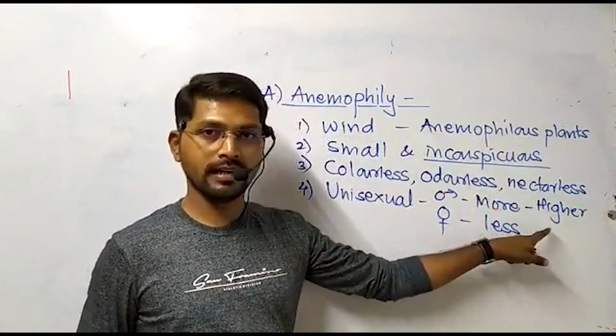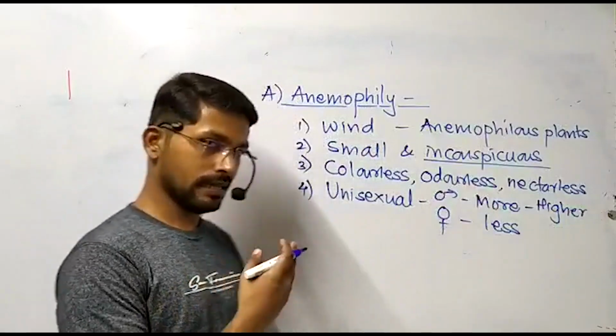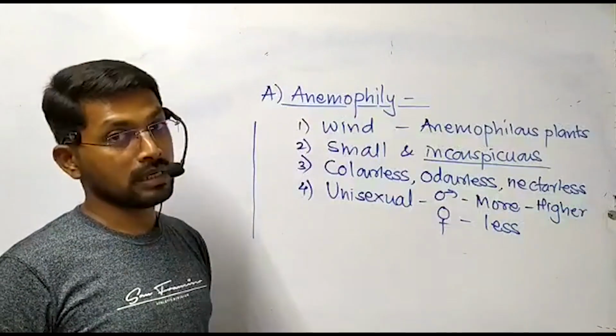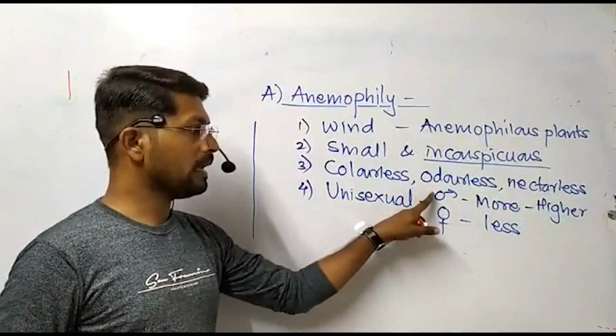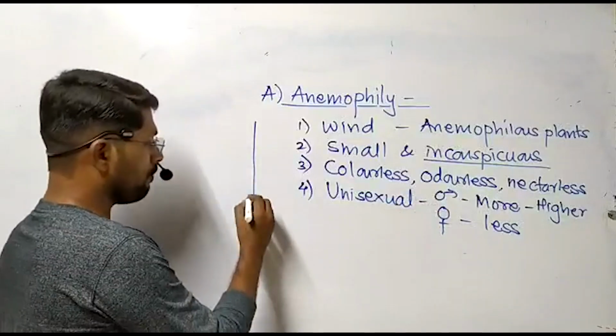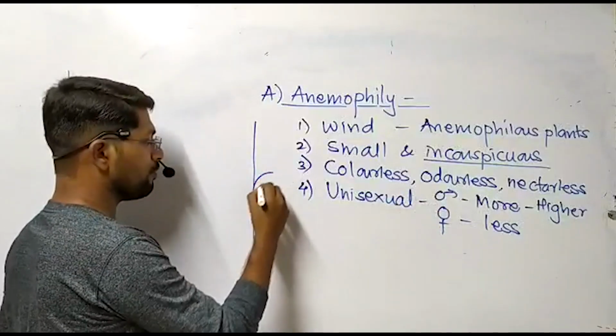The reason behind this particular arrangement, let us see in a diagrammatic way. We are going to select the example of maize. Maize, in which male and female flowers are borne separately on the same plant. Female flower is produced in the form of cob.